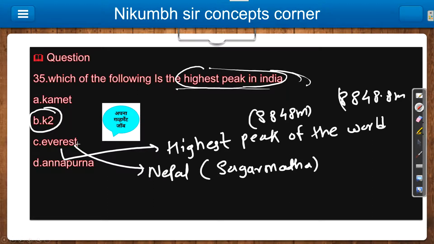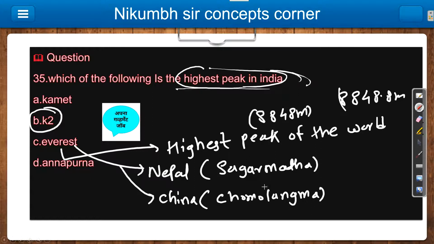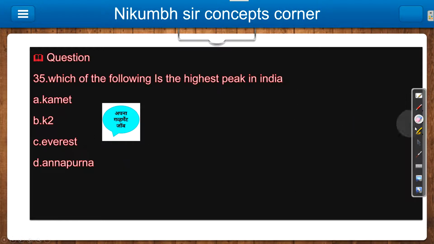Also, some part of Everest is in India, Nepal, and China also. In China, they call it Chomolungma. So you have to remember that in China it is Chomolungma, in Nepal Sagarmatha, and the highest peak of the world is Everest, and the highest peak of India is K2, Mount K2. One by one we will see the detailed information about it, because it is a very important question for you, as it was in the news. That's why.